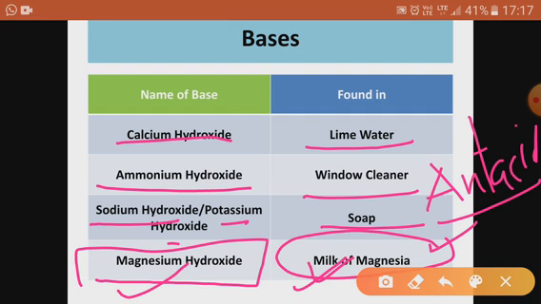And is it a base or acid? It's a base, because whenever we have to neutralize the effect of acid, we give the base, and whenever we have to neutralize the effect of base, we have to give the acid.